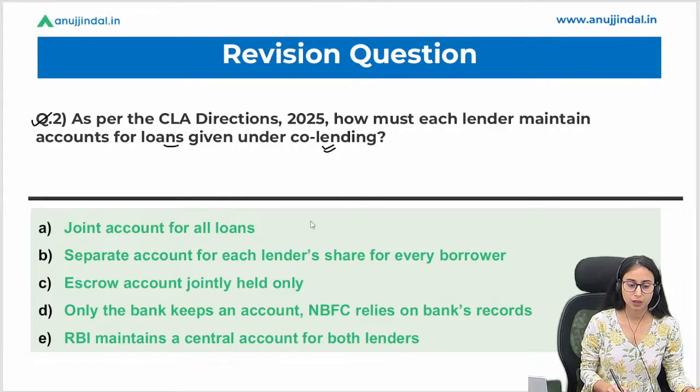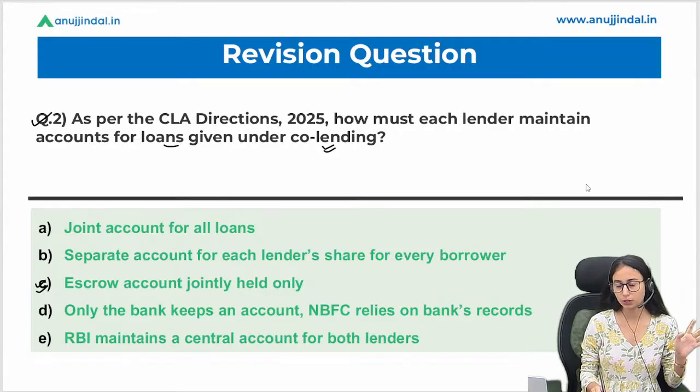See, the escrow account would be jointly held. Okay, there is one problem with the question. I would take this into consideration.